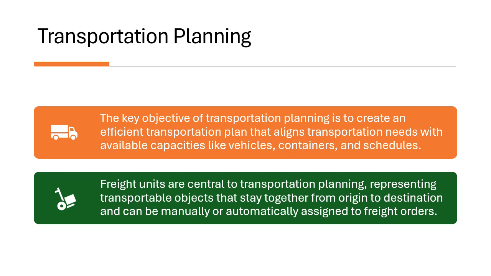The main objective is to match transportation needs, which are represented by documents like orders and deliveries, with transportation capacities such as vehicles and containers. This can be done manually or automatically as well. This also aims to provide a smooth planning transition between automation and manual intervention.